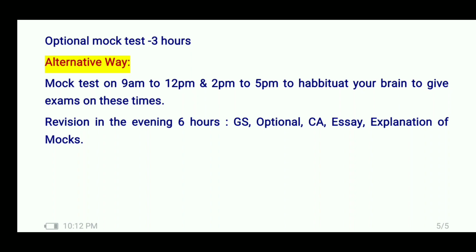And the revision in the evening hours, that means 6 hours of GS, optional, current affairs, essay and explanation of mock test. So you can give the morning 6 hours for your mains mock test and the evening 6 hours for the revision of your subject, so that you can habituate it with the exam also.